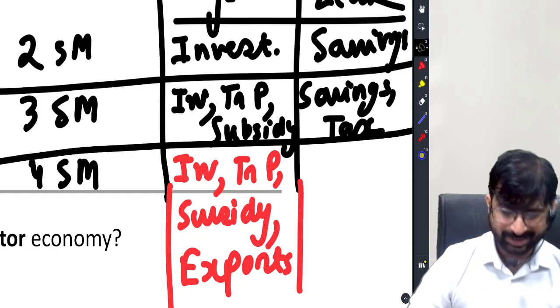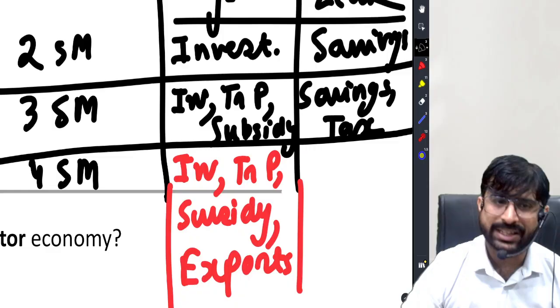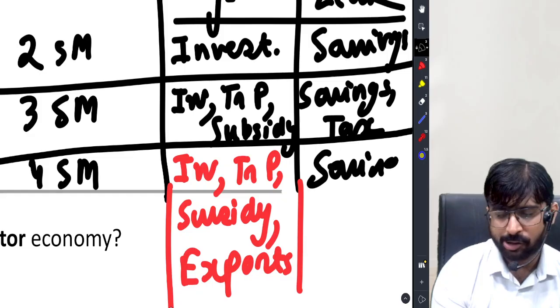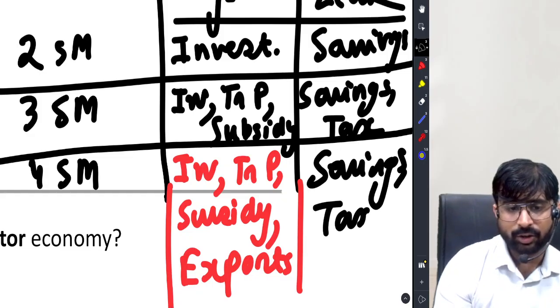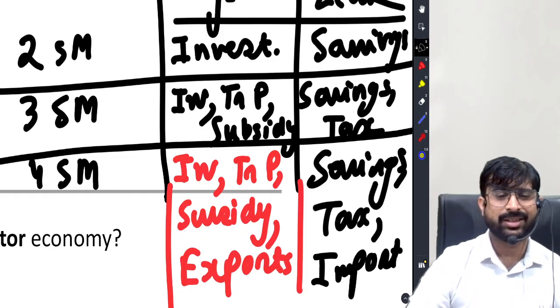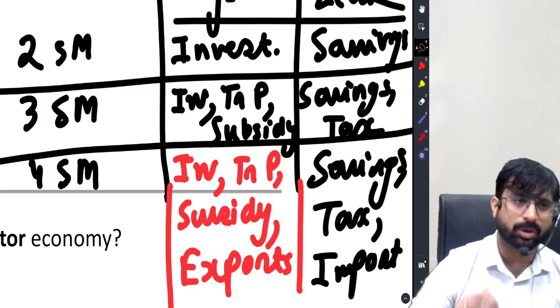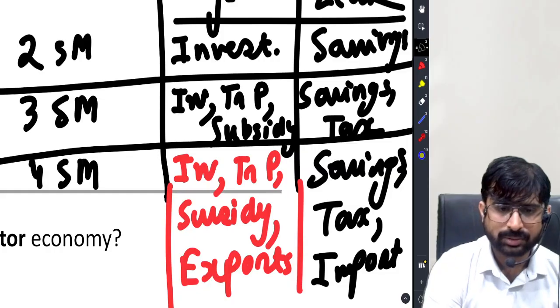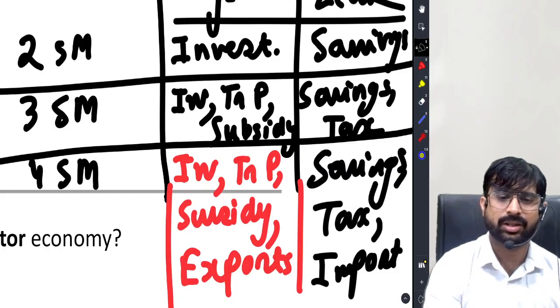But friends, if I were to talk to you about leakages, you have your savings, your taxes, and your imports. When you import, is the money coming in or going out? Money is going out of the economy, and that's the reason I call it a leakage.